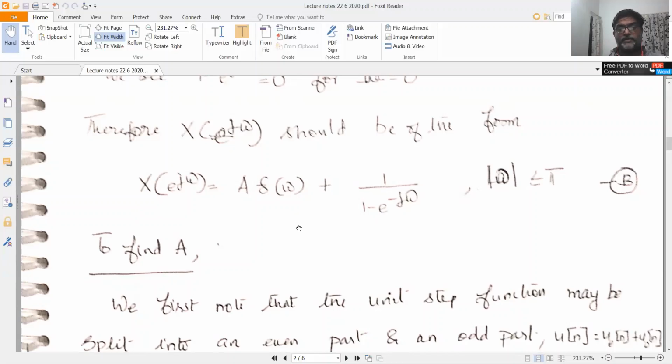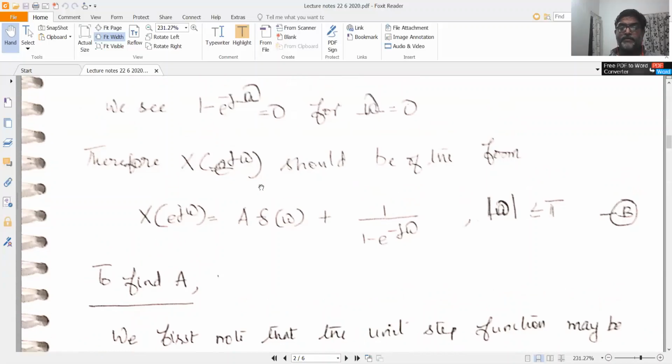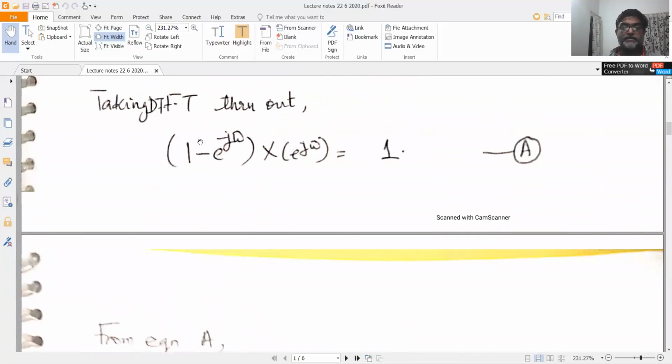So that will be delta omega multiplied by some scaling factor a. So X of e power j omega should be therefore of the form a delta omega plus 1 by 1 minus e raised to minus j omega. The reason being that you cannot evaluate this at omega equal to 0 as 1 by 1 minus e raised to minus j omega, because that would mean X of e power j omega would be equal to 1 by 0. So which means you have some component at omega equal to 0, which you have to find out.